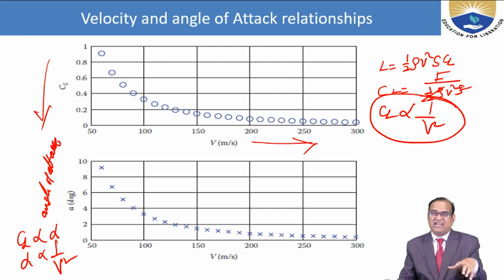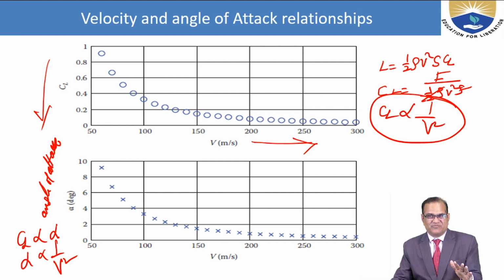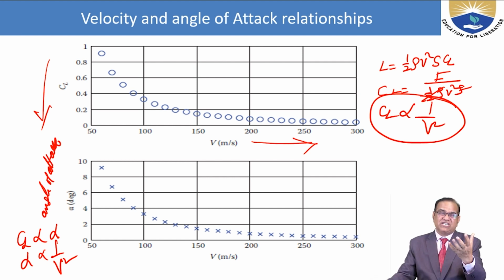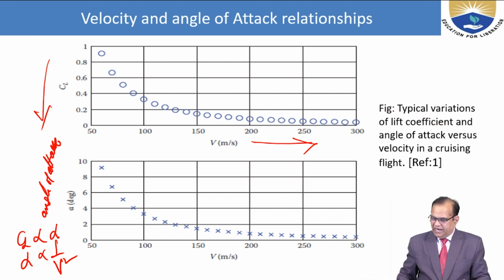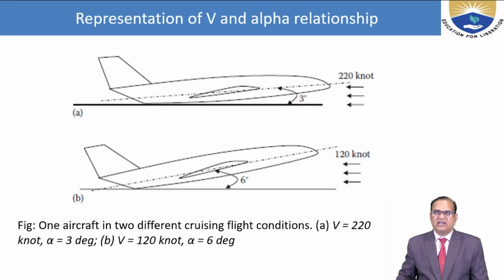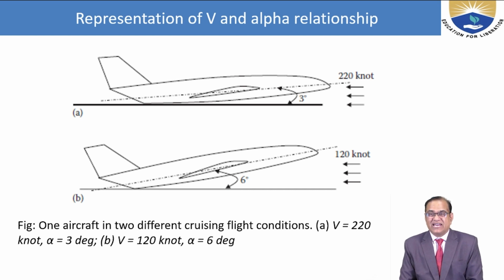People think that if the velocity is more, your CL will be more. It is not so. Your CL and angle of attack are directly related, but velocity is inversely proportional to the coefficient of lift and the angle of attack. The typical variation of lift coefficient and angle of attack versus velocity in a cruising flight is shown here, and it is giving very good results. Representation of velocity and angle of attack relationship.